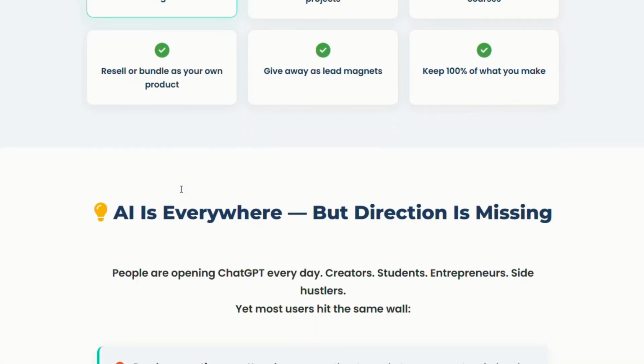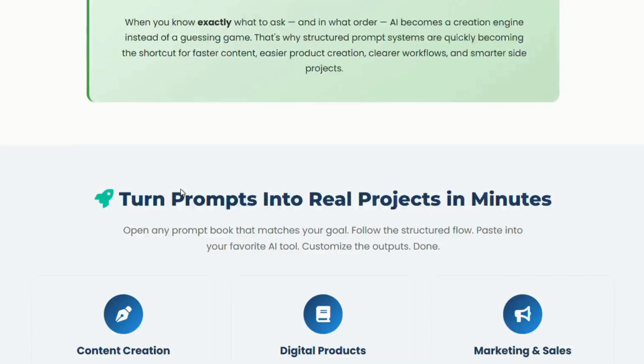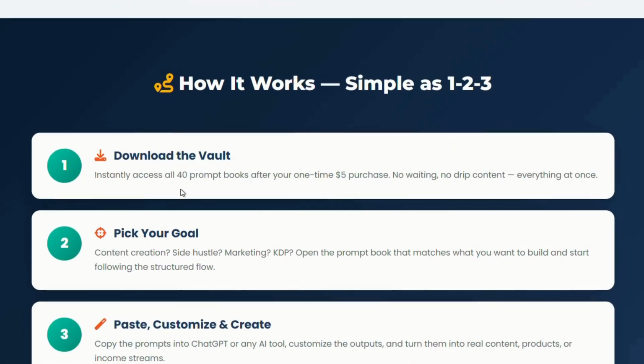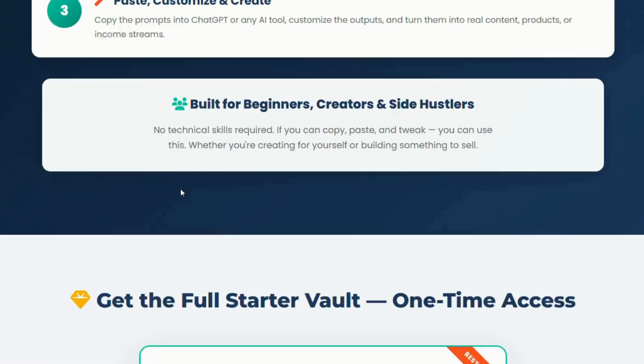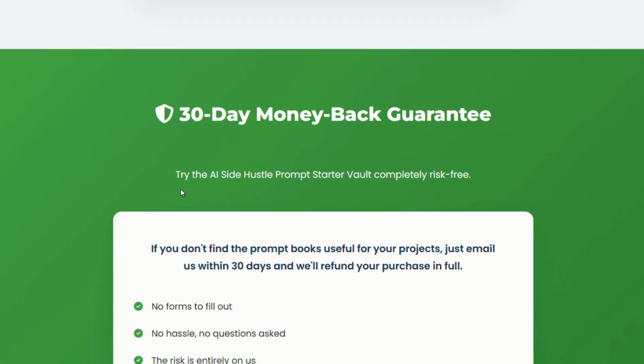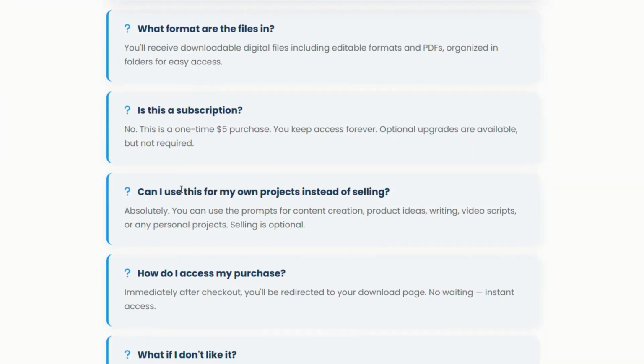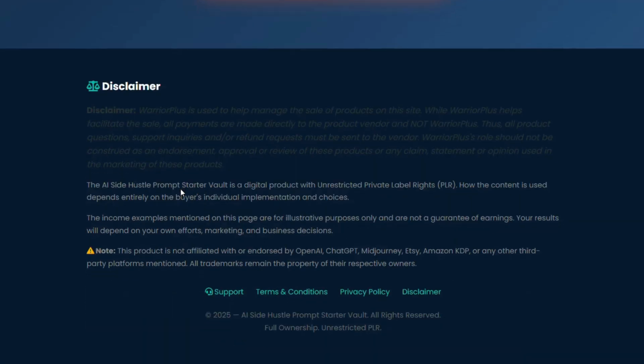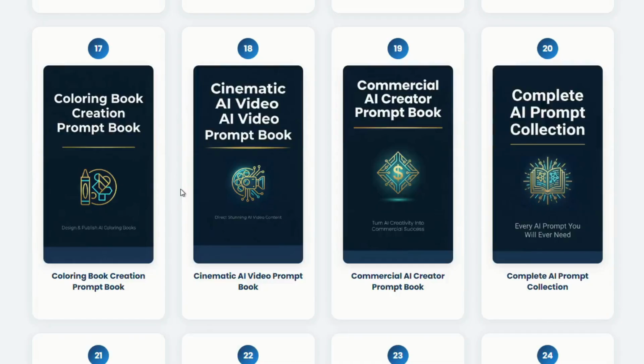On the marketing side, it guides you in generating email sequences, ad copy, and landing pages that actually look professional. It even extends into video creation by helping you come up with viral ideas and structured scripts, and for creatives, it includes prompts for tools like Midjourney and DALL-E to generate visual content and designs.